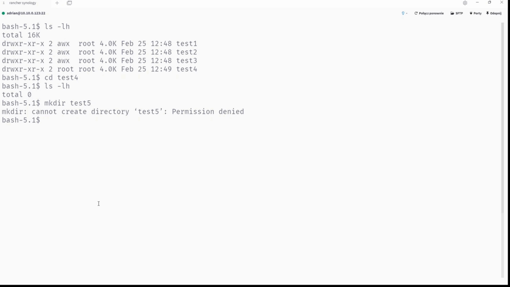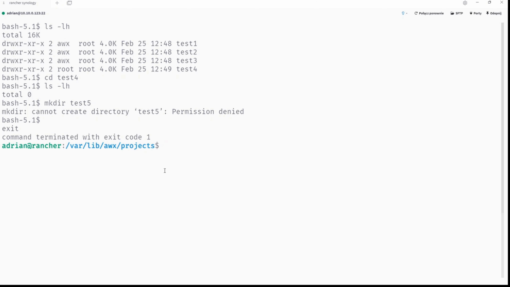This is the problem. Permission denied. Why? Because you can see read, write, execute, but only read and execute for group root, and because of that you can see the user isn't able to create anything inside it. This is something that you need to be very, very careful about. So always check permission. That's it.